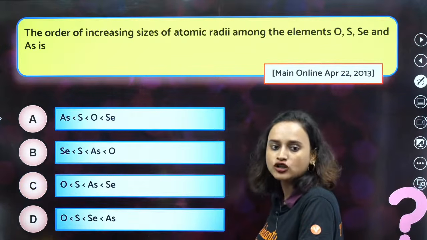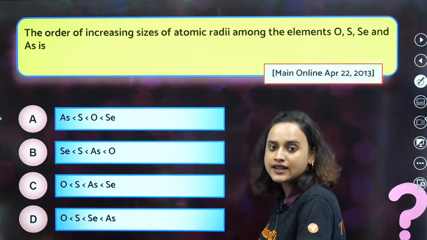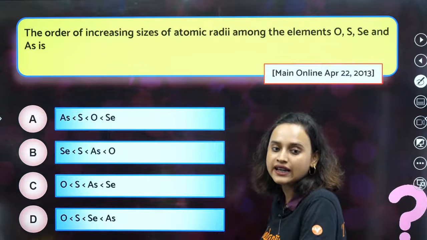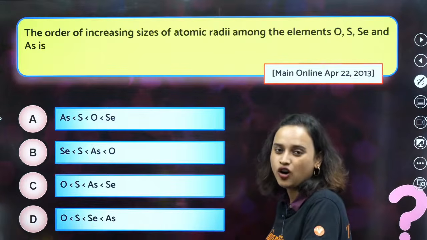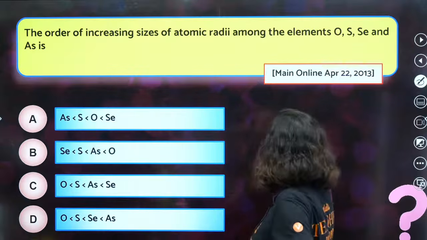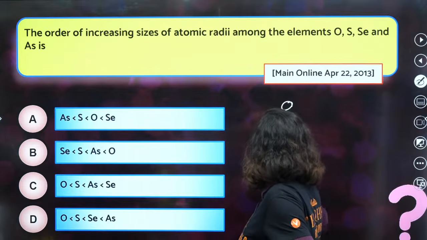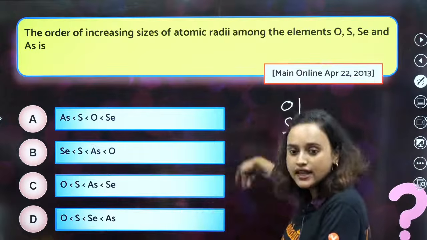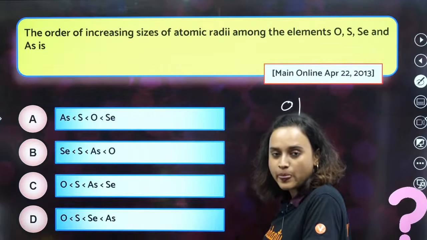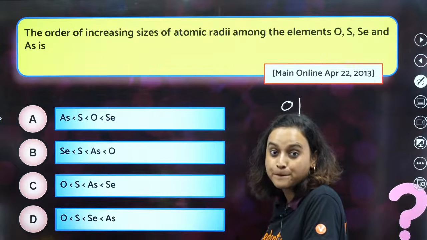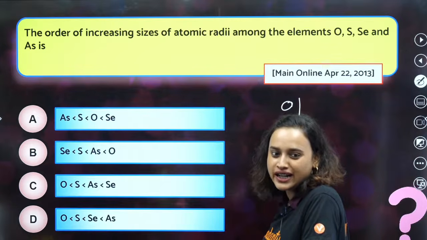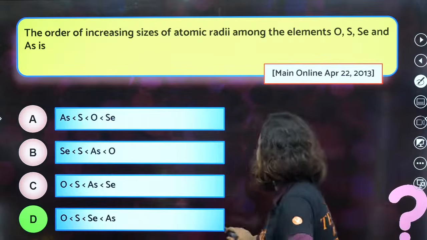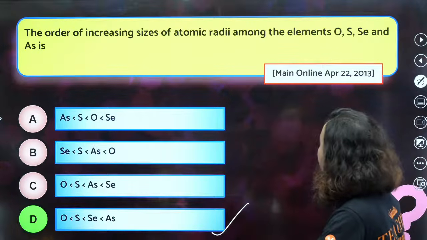Chalo. The order of increasing sizes of atomic radii among the elements O, S, Se and As. So easy. Order of increasing sizes. So O, S, Se, this is definitely all in the same group. Then what is the answer? Atomic radii. Yes, option D is the correct answer.